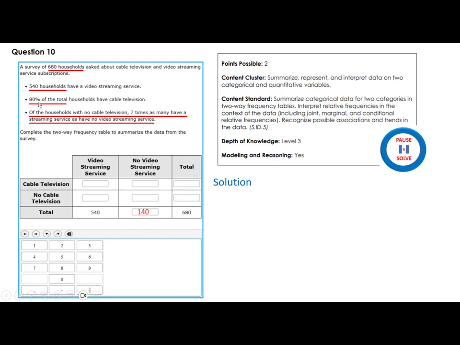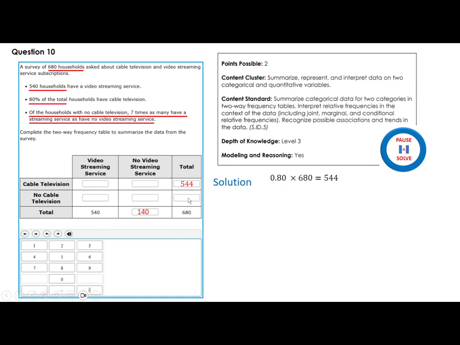Next, I have to read this. 80% of the total household have cable television. So 80%, that's 0.80, right? Times 680 is 544. They have cable television. Total, 544. So I have this number now, it is done.